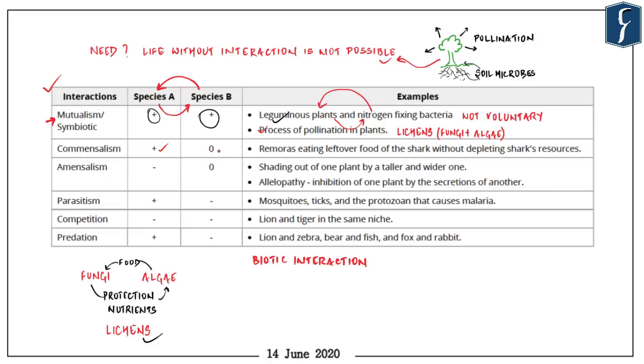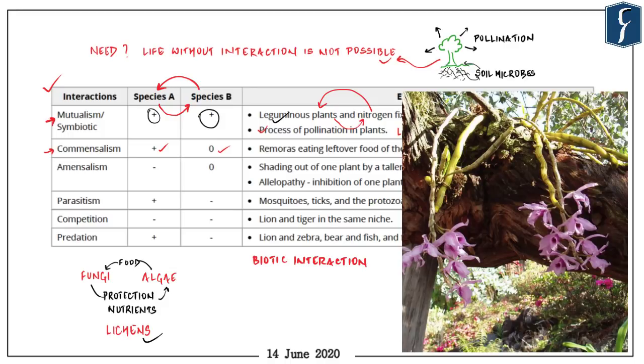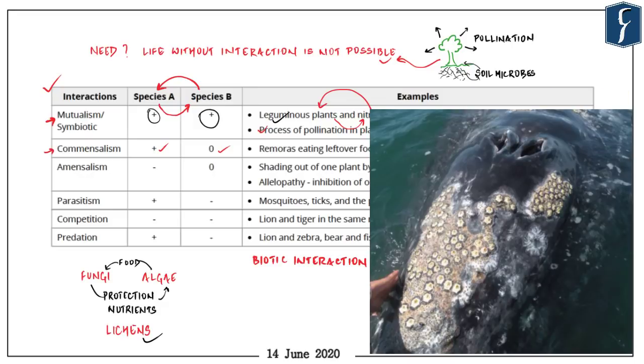So after having understood a kind of interaction which helps both of the species who are interacting, let us now discuss one interaction where one of the species derives benefit, whereas the other partner is unaffected. And that is known as commensalism. One of the examples of this would be an orchid growing as an epiphyte on a mango branch and barnacles growing on the back of a whale.